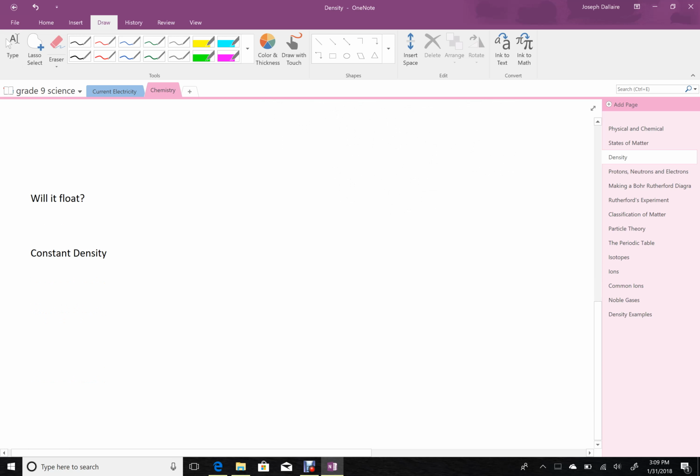Now, how does this all relate to floating? Well, water has a standard density of 1 gram per milliliter, which means every 1 milliliter of water you get has a mass of about 1 gram. If the density of an object is less than 1 gram per milliliter, that means that it is not as heavy in the same unit volume as the water, which will make it float.